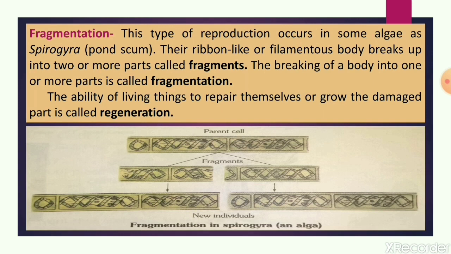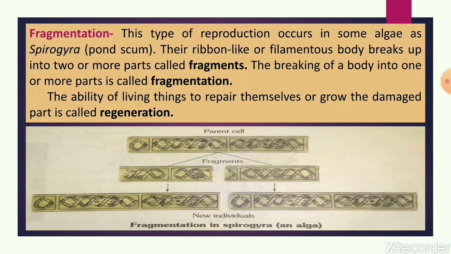Now the next one is fragmentation. Some algae are there, such as Spirogyra. Spirogyra is a pond scum. It is a green algae. This type of reproduction is found in Spirogyra, which has long ribbon-like cells, as you can see in the diagram. It has a ribbon-like filamentous body. Filamentous body means its body is made up of many fragments.